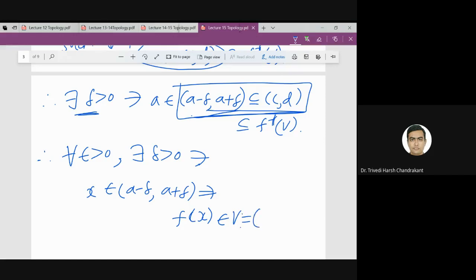V is by definition (f(A) minus epsilon, f(A) plus epsilon).